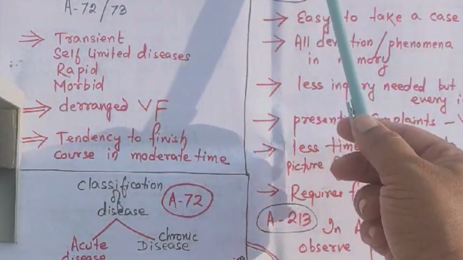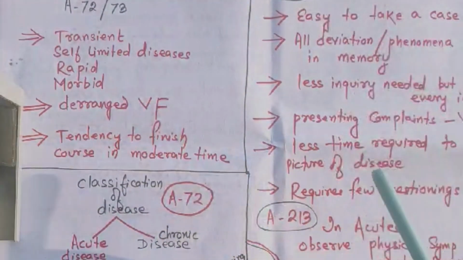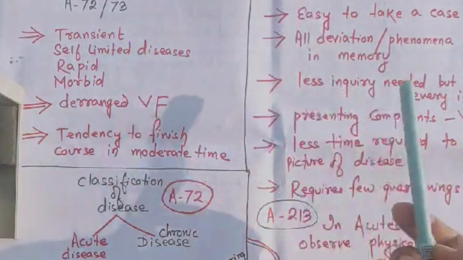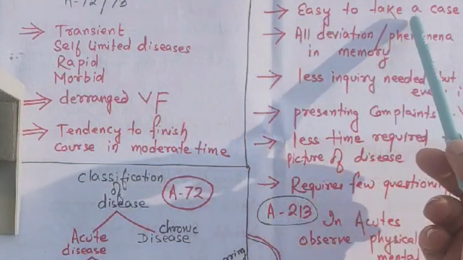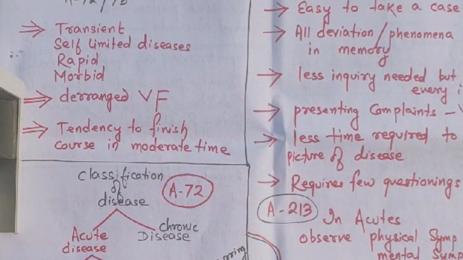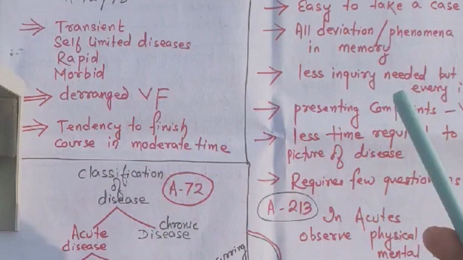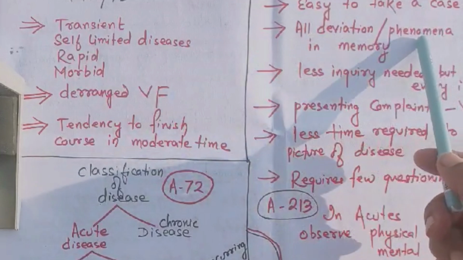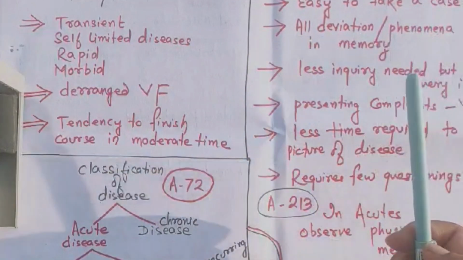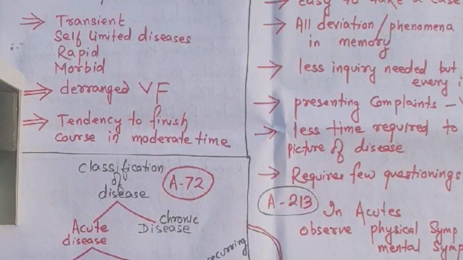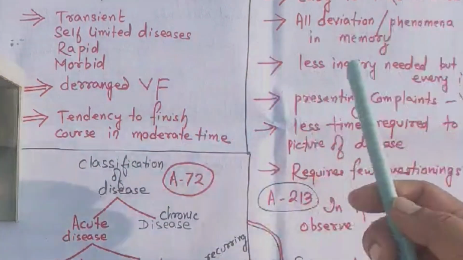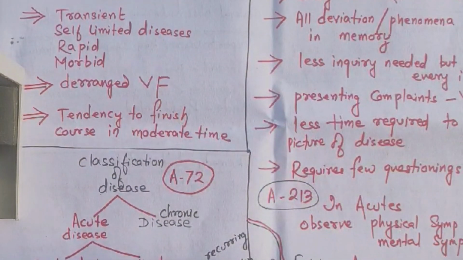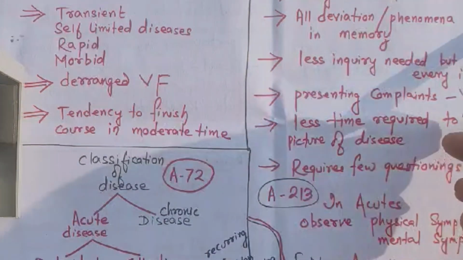You see, case taking in acute disease is given in aphorism 99. Easy to remember, 99. Here our master Hahnemann says that it is easy to take a case in acutes. All the deviations or the phenomena are in the memory of the patient. Because the patient has come to you for an acute disease, suppose 12 hours, 1 day. So he remembers all the deviations from the health. All the phenomena that have occurred upon him are in memory.